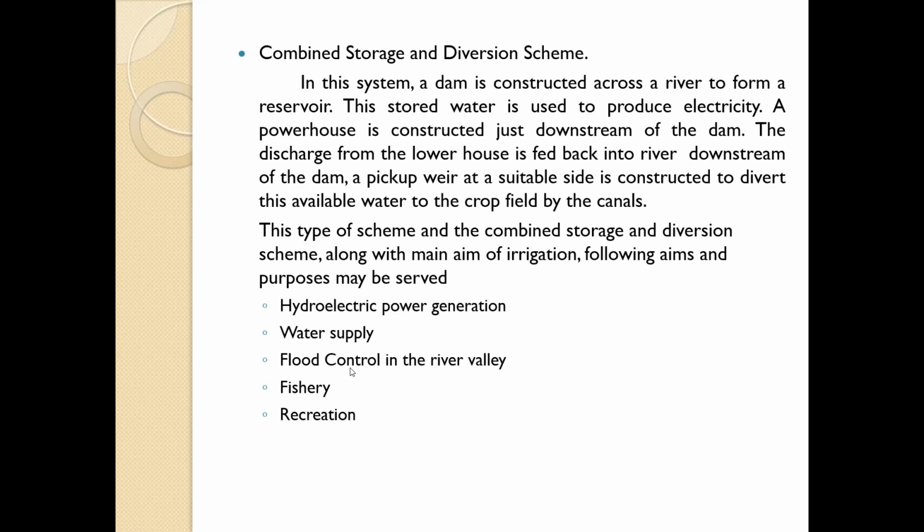Then flood control in the river valley, that is the most considerable thing in this our region, since in 2005, 2006, and last year, that is 2019, we had the biggest floods in this region, and so many debates were there for the floods, that is how to control flood by using these dams, that is Koyna, again Almatti is there.